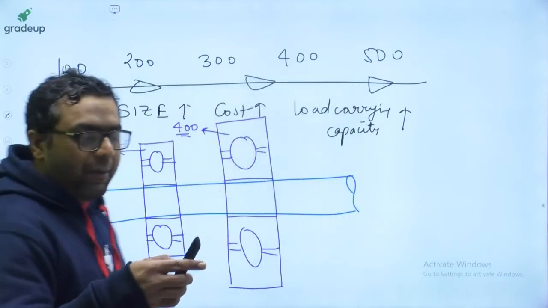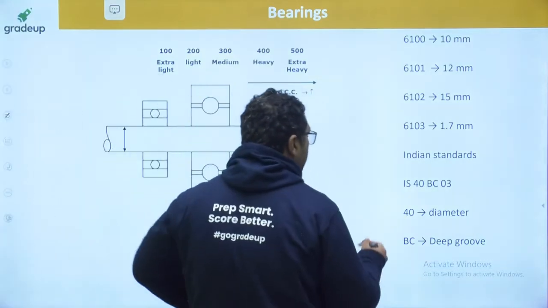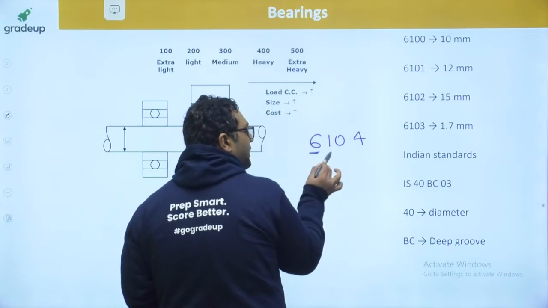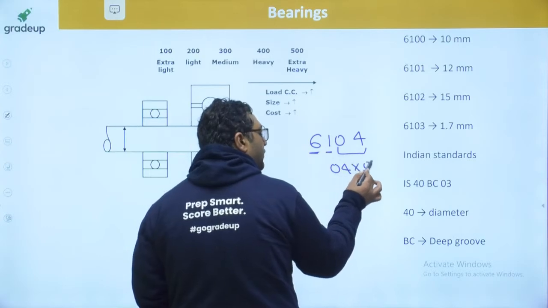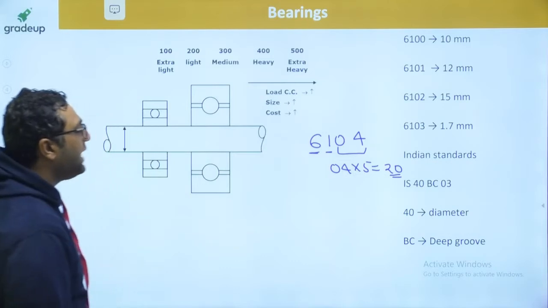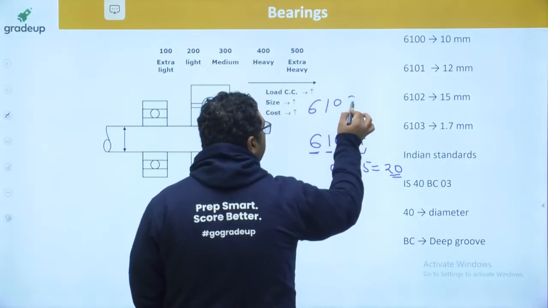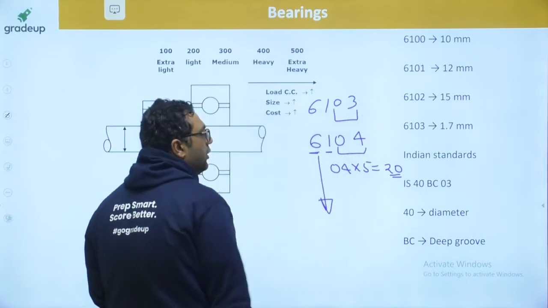Now I am showing you about the sizes. So dear, when you are having the number 6104, then 6 is the bearing number and 100 is the series. The last two digits you need to multiply with 5 and you will get the diameter. But some students have doubt: okay sir, it is correct, then for 6103 the diameter will be 15? No. This is valid after 6104.